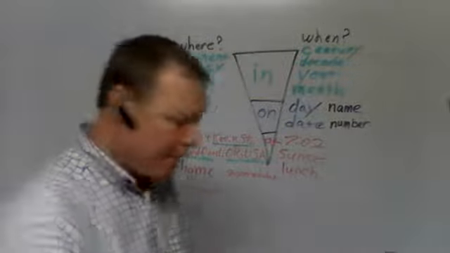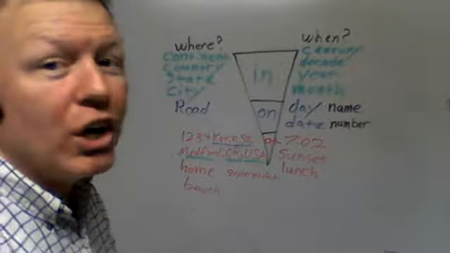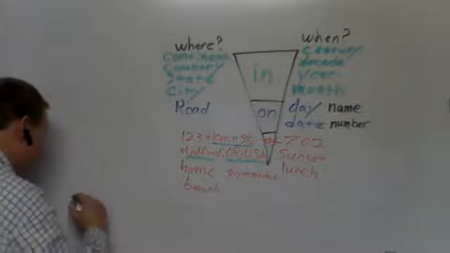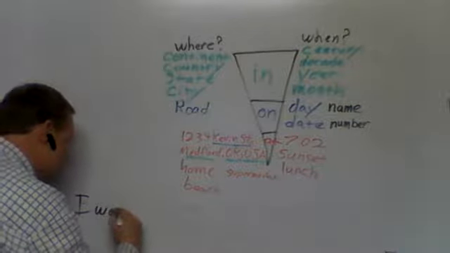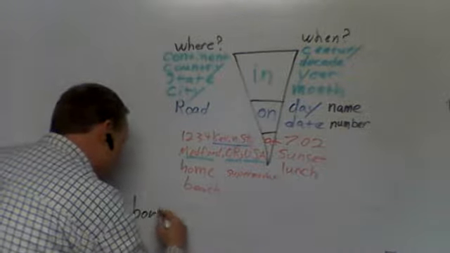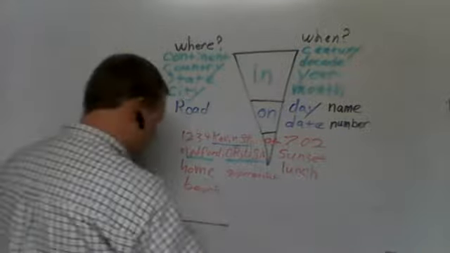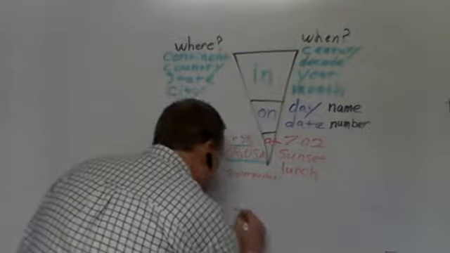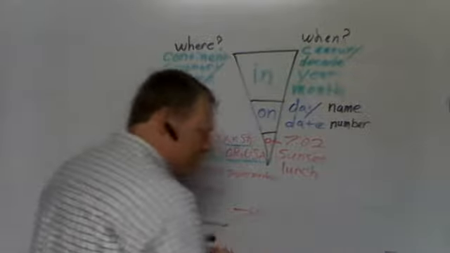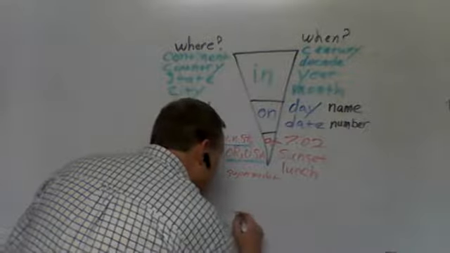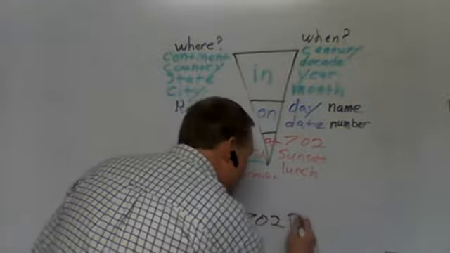So let's do some examples so we can learn. Here we go. I was born 7:02. Actually, we should do the whole thing in black so that we can illustrate. Okay. I was born 7:02 p.m.